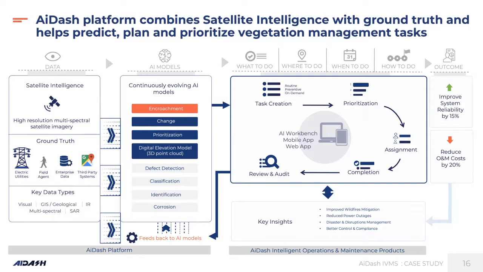We have models around encroachment detection, change detection, prioritization, DEMs, and all these different models. Once these models are run in terms of the business rules, we are combining the ground truth on what we are seeing on the actual data with satellite imagery, running all these models, and what we get is this whole workflow, which enables the end users to figure out what to do, where to do, when to do, how to do. So the model basically comes up with a suggestion of which tasks you should be looking at.